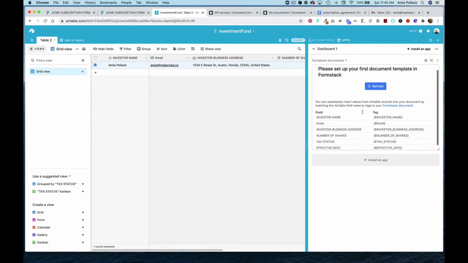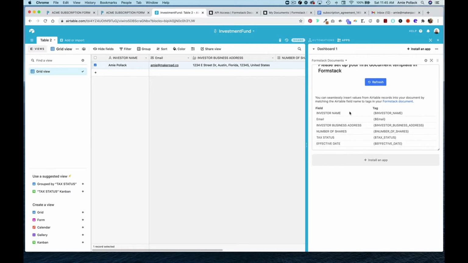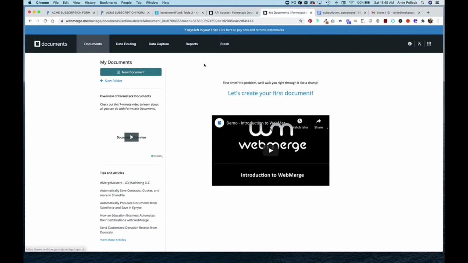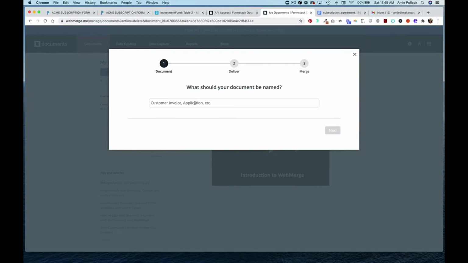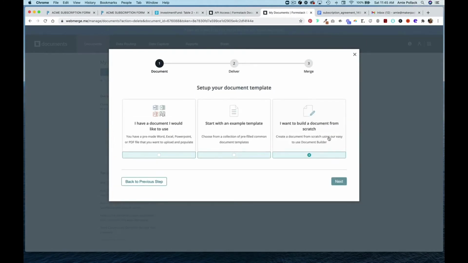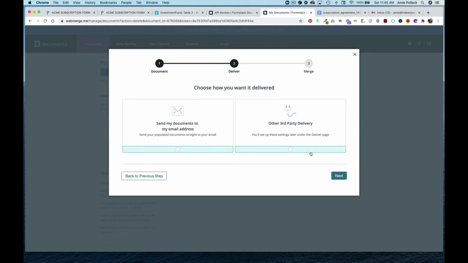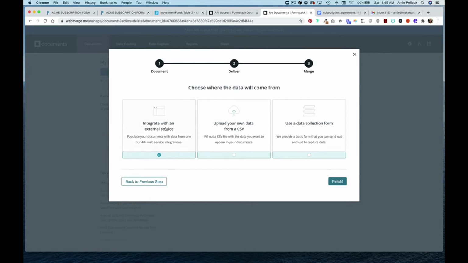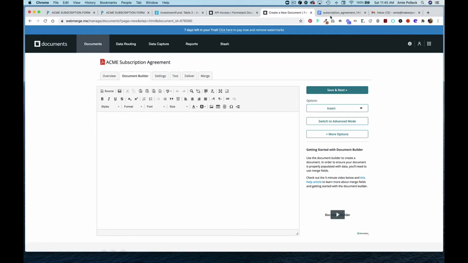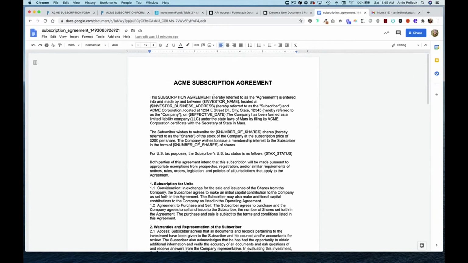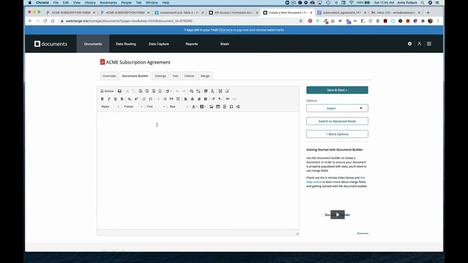So right now we don't have anything, so we need to go into Formstack and set up our document. And they give you the mail merge fields for your columns, which is helpful. So within your Formstack documents, we're going to create a new document. Hit next. I'm going to build one from scratch. And I'm going to deliver it through Formstack Sign. And it's going to be integrated with an external service, which is Airtable. So hit finish. And then I have a subscription agreement here where I've already put in the mail merge fields. So I'm going to copy this and paste it here.